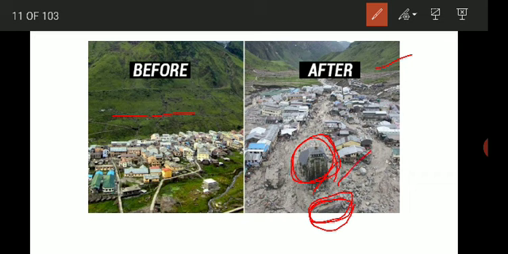This rock is very huge and deep rooted, so the flood also will not affect it. So during the flood, everything was damaged, but the temple remained as it is.